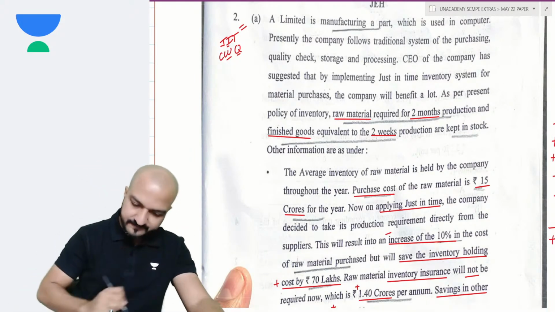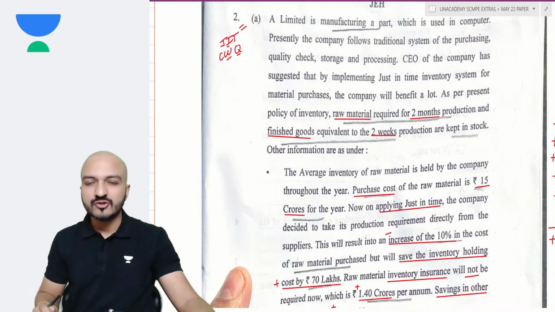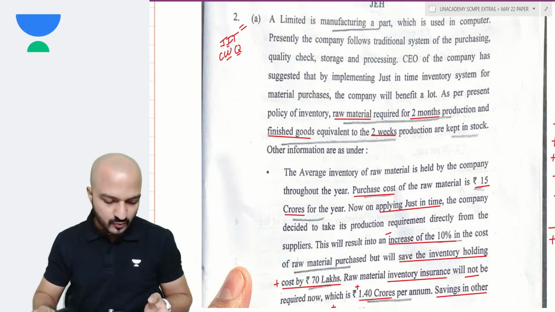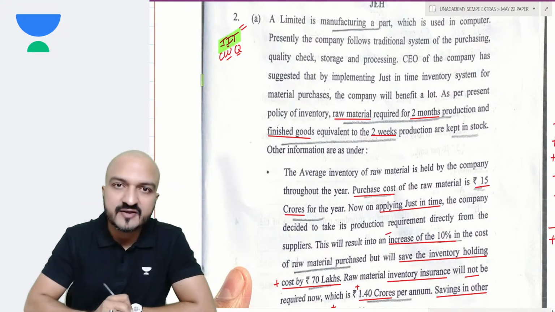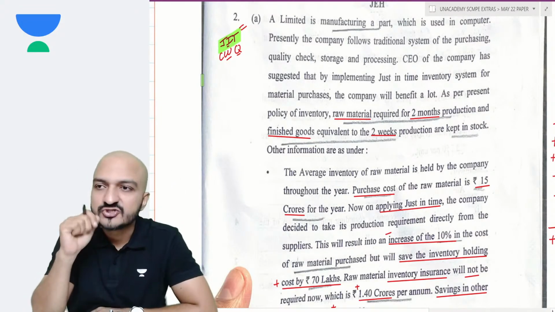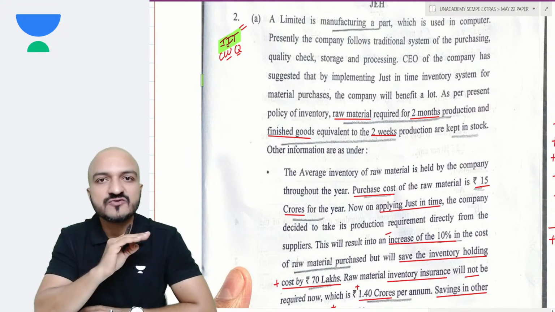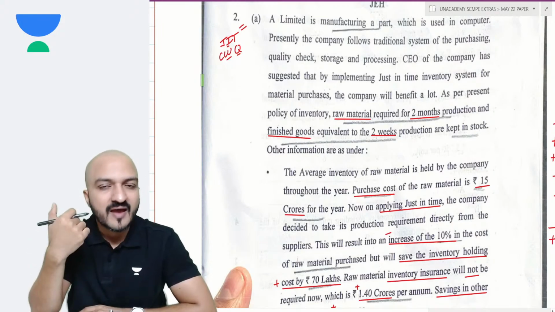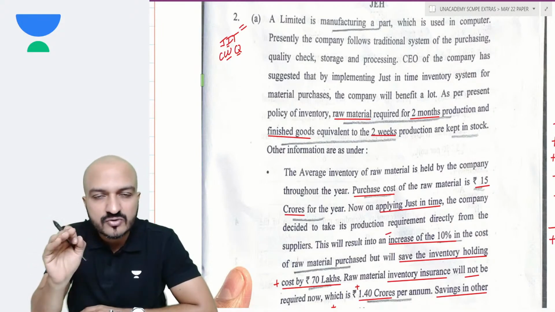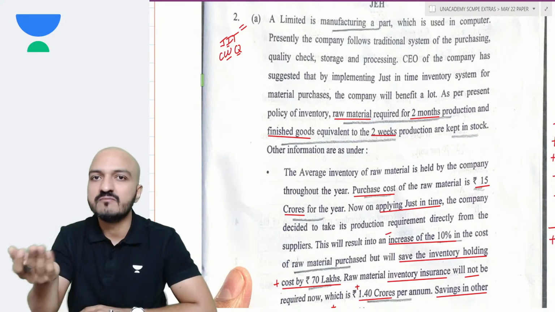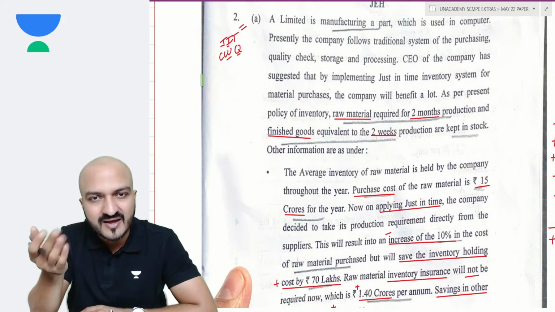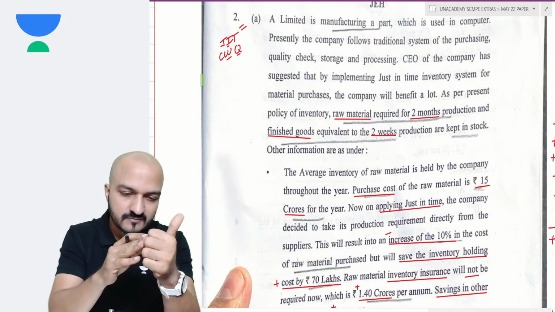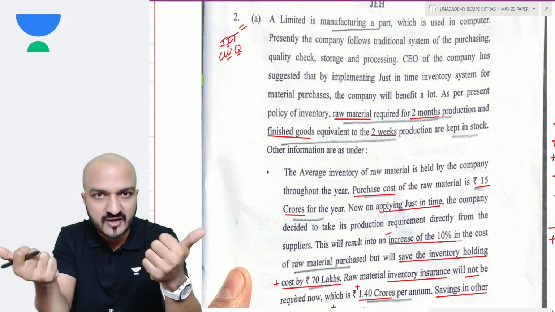Let's read. Again, as I said, I will not be reading the entire question word by word. I'll just give you a summary of the entire question. The question is regarding JIT, just in time. Presently the company doesn't follow JIT. The proposal is to start implementing JIT, and you just need to calculate whether JIT should be implemented or not. How will you do that? Well, you do that by calculating the benefits of JIT and comparing that with the cost of JIT.